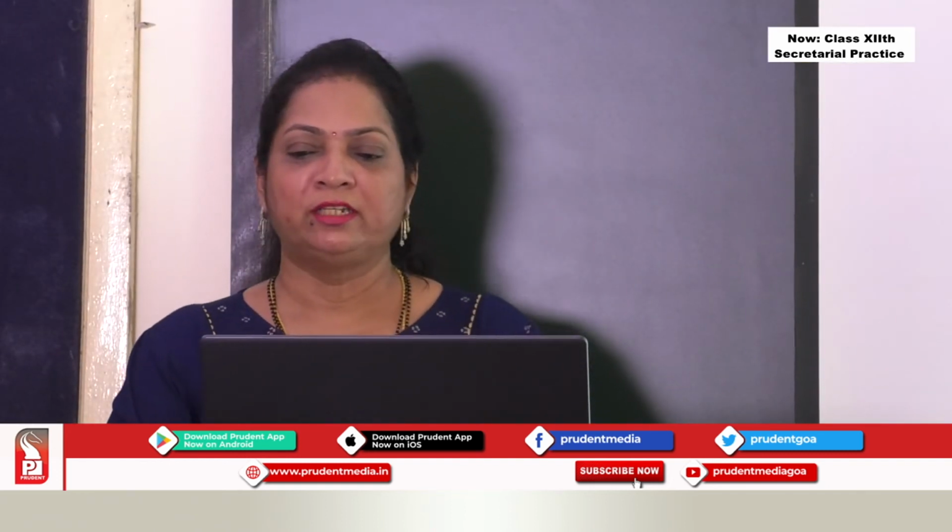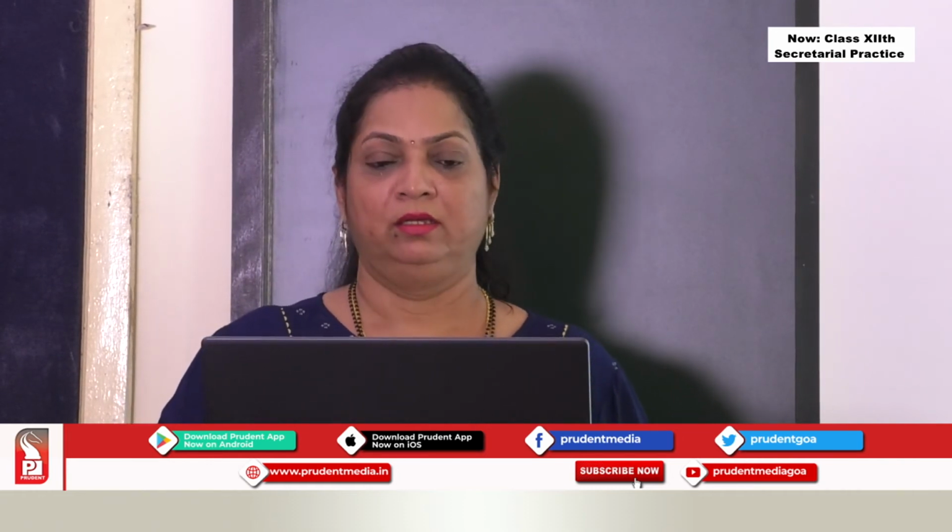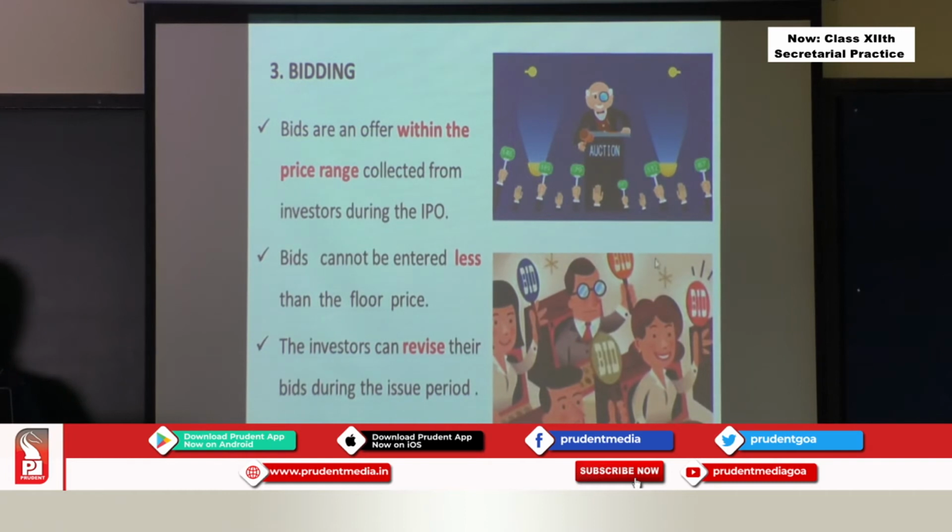Now the third point of the book building process that we are going through is bidding of shares. Now what is the meaning of bidding? Bidding means an auction.